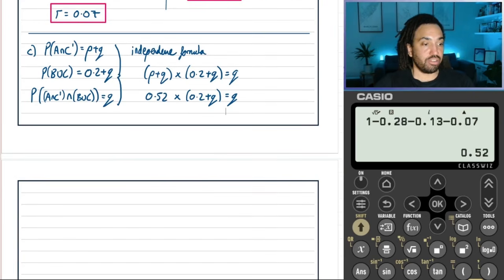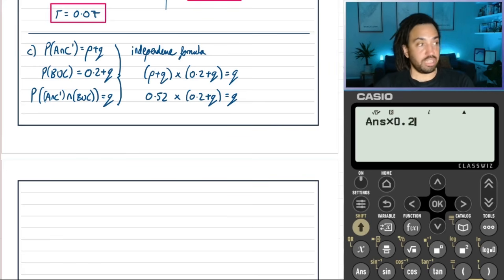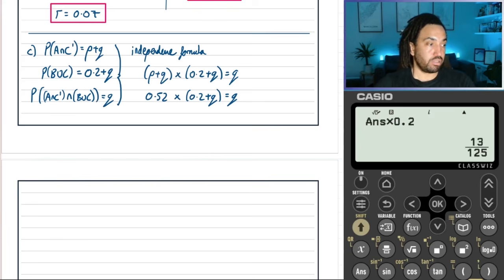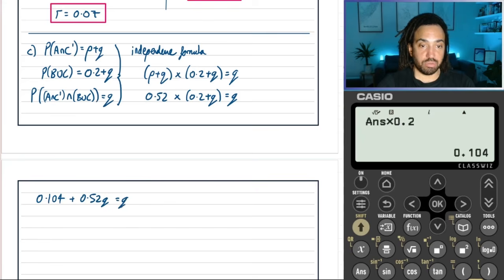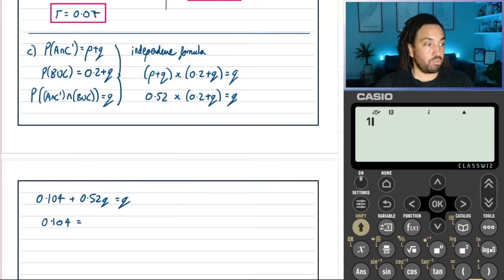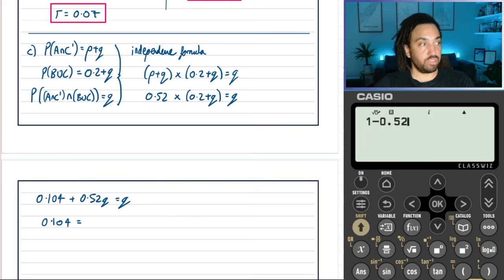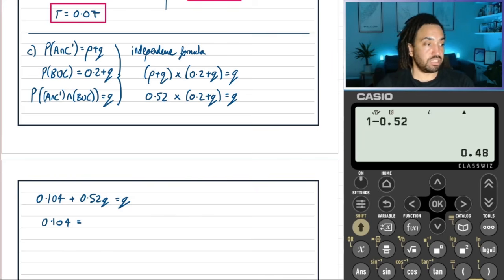Let's expand out those brackets then. So we'll do this multiplied by this. Okay, so we get 0.104 plus 0.52Q, and that's going to equal Q. We can minus that 0.52Q from 1Q. So we do 1 minus 0.52, and we get obviously 0.48.